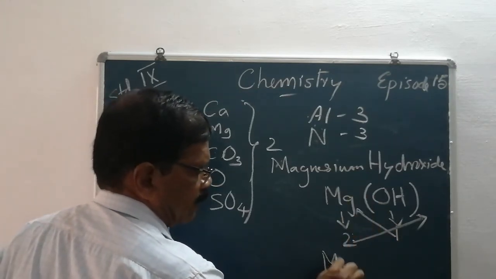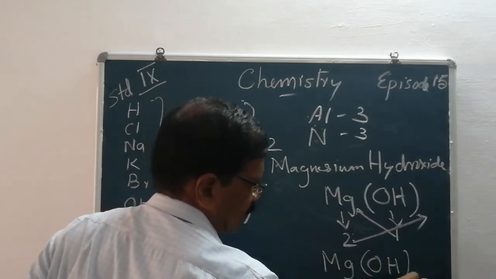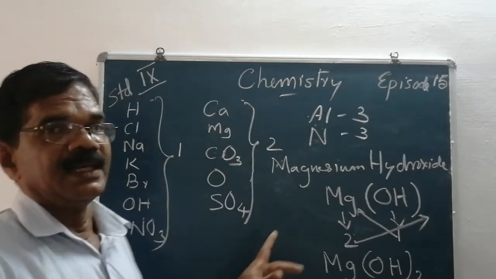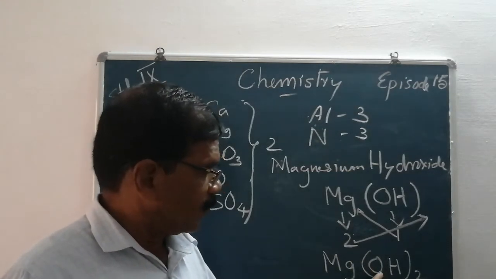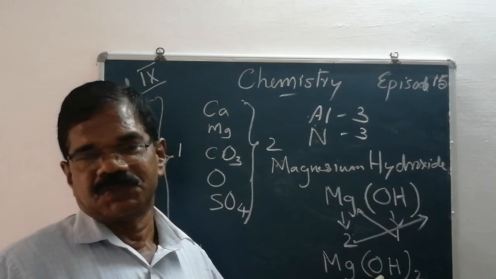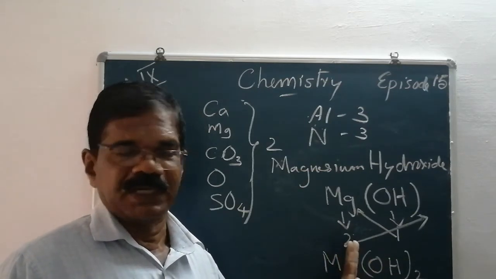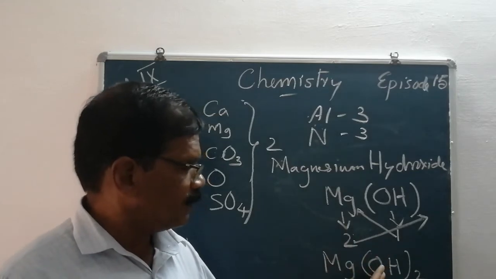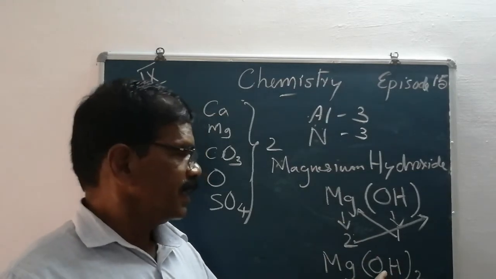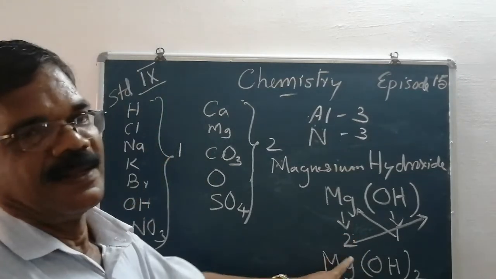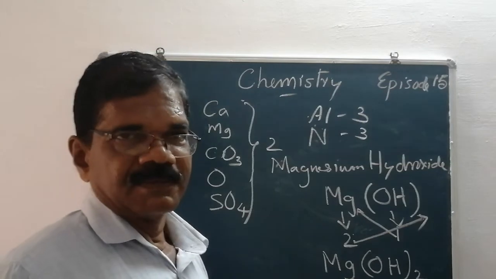Then what is the chemical formula? Mg(OH)2. Here we applied the second rule. What is the second rule? If there is a polyatomic ion, also known as a radical, we should enclose the polyatomic ion in brackets, and the valency is written as the subscript of the bracket.